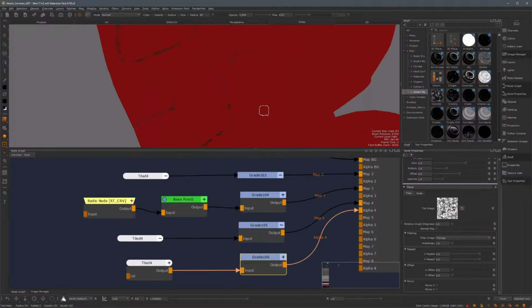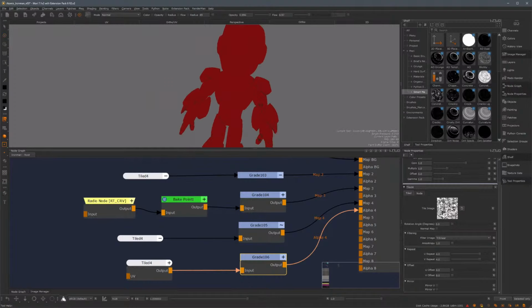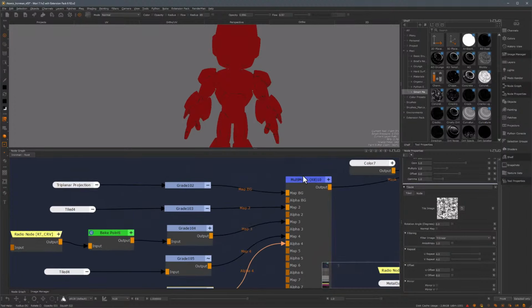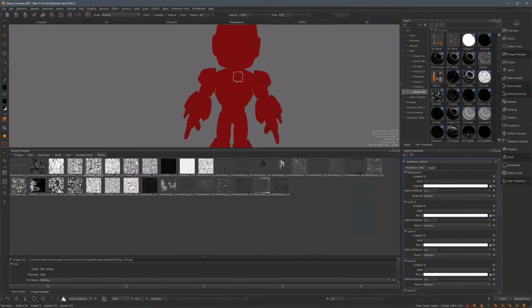They're quite fine and I think they're looking quite good, but it still doesn't feel like a unique type of asset. To make it look unique, I would like to add some hand-painted details to this to really make it come to life. First, a bit of housekeeping. So I'll just go in here and I want to name everything so I know what these layers represent. So I'm going to go ahead and do that, and once this is done, we'll use some of these nice PNG masks to add some unique painted details to this asset.